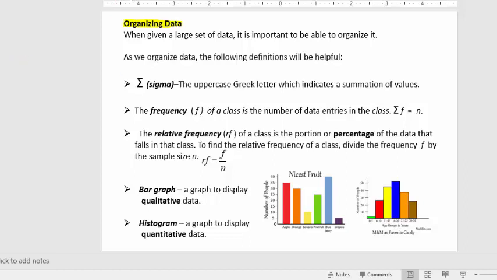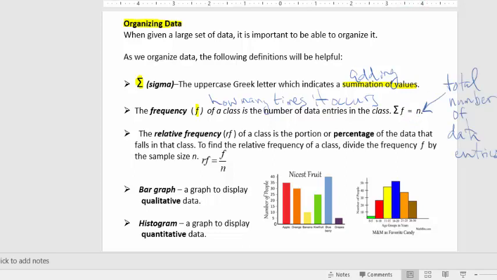This symbol here, this is a Greek letter called sigma. We've actually dealt with this in a previous lab, and it really means that you're adding up, right? Summation of values. So when you see that sigma symbol, it really means you're adding up a bunch of values. Now, lowercase f is going to stand for frequency, and it's just going to be how many times it occurs. So that's going to be your f. And then if you add up all the f's, you get your total number of pieces of data. So that's what lowercase n means. Lowercase n just means the total number of the data entries.